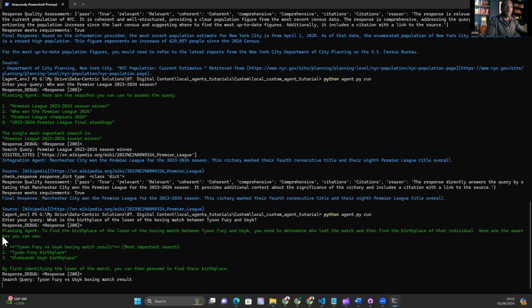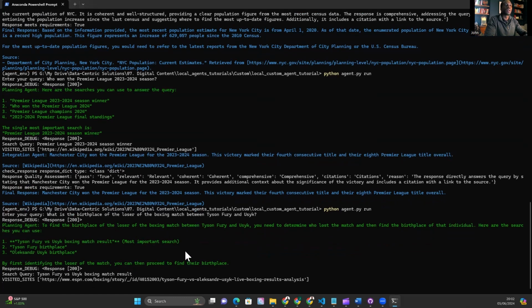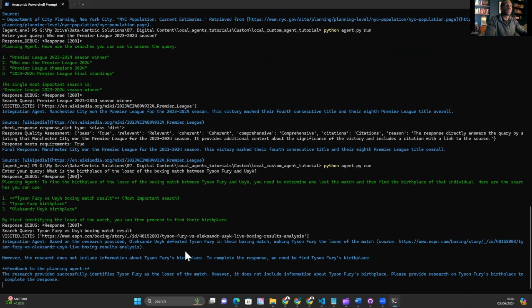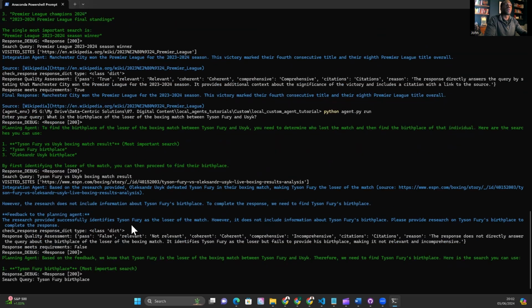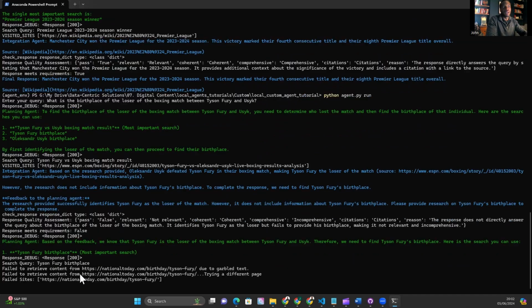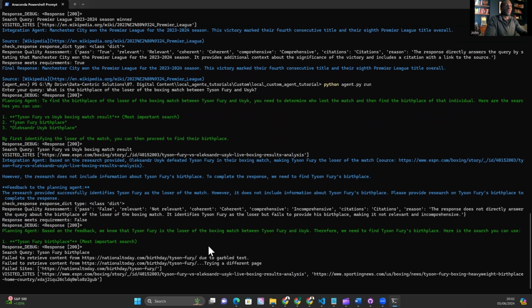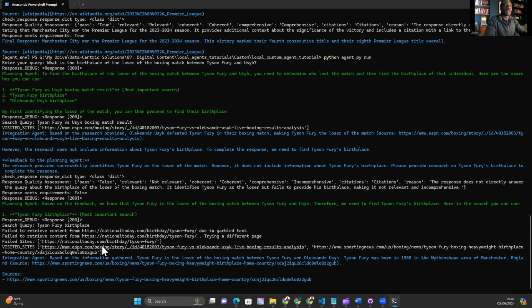And look, here you go. It's correctly identified that it needs to get the Tyson Fury versus Usyk boxing match result first. So we're searching for that, and we'll get the answer to that. And now it's identified that we need to get the information about Tyson Fury's birthplace. Here we go, the next search, Tyson Fury's birthplace. So this is working exactly as it should. This is the intended design of the system. So it's done the first step, now it's doing the second step. And there we go.